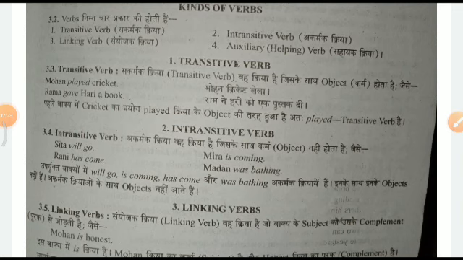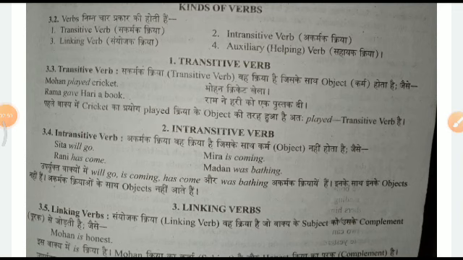The object part, where will she go, is not there. Meera is coming. From where she is coming, why she is coming, nothing is mentioned. Ram has come. So these are also some types of sentences which do not have an object.